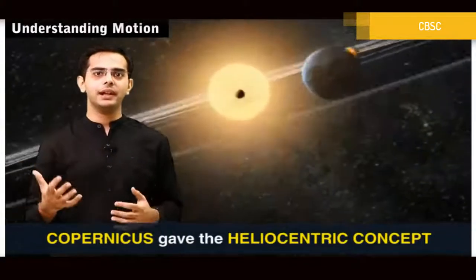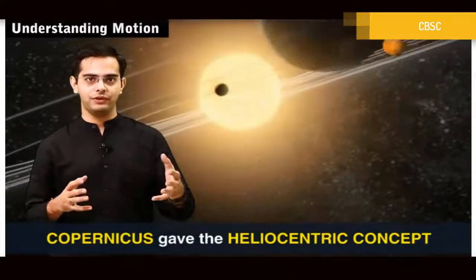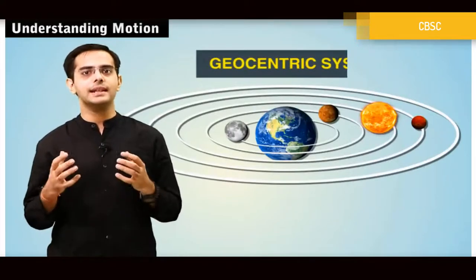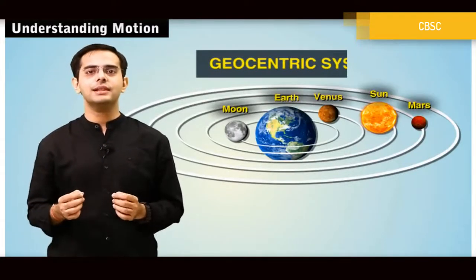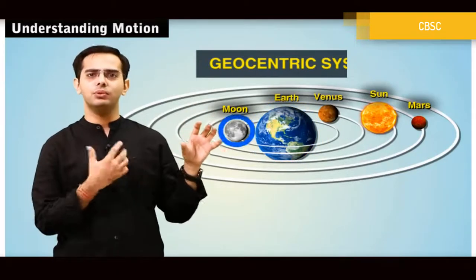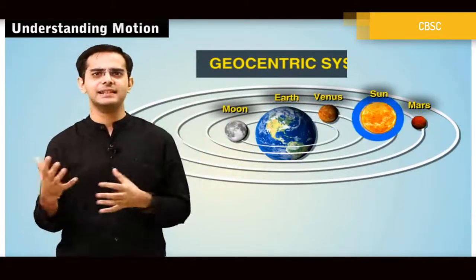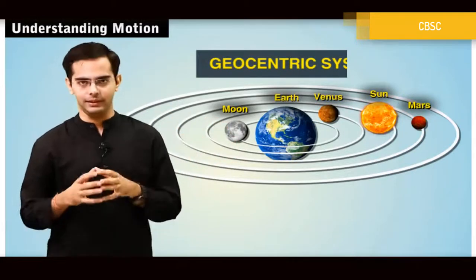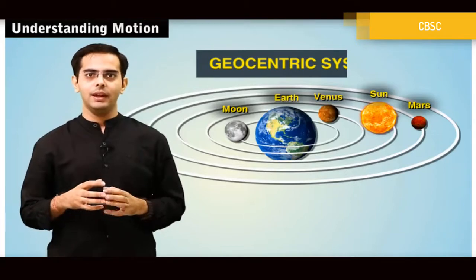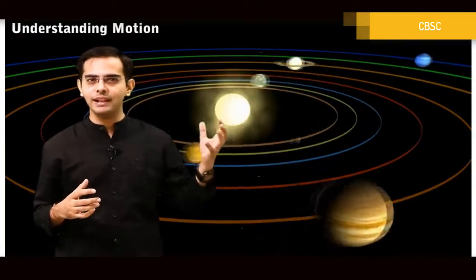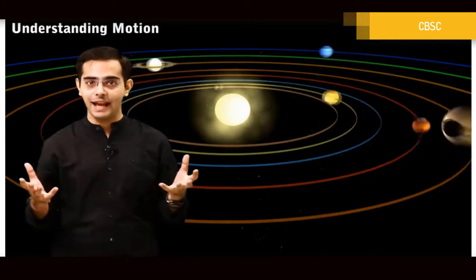But before Copernicus gave this heliocentric concept, the ancient scientists believed in the geocentric system. The geocentric system is a system in which the earth is assumed to be at the center of all, while all the moons, the planets and the sun appear to be moving around the earth. Now, do you think it is actually true? The moon, the stars, the planets, they're actually moving around the earth? Well, the answer is no.